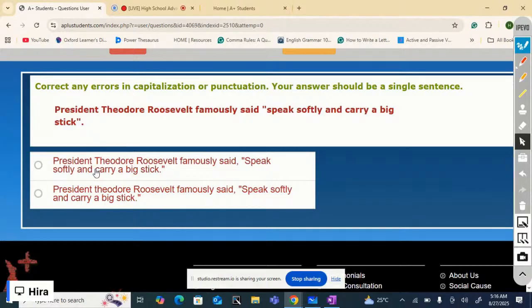Okay, so the first option has a comma here, capitalization, and then the period inside the quotation marks. The second has a comma here, capitalization, and full stop inside. But one difference is that the name Theodore is not capitalized here. So which one is correct, first option or second?